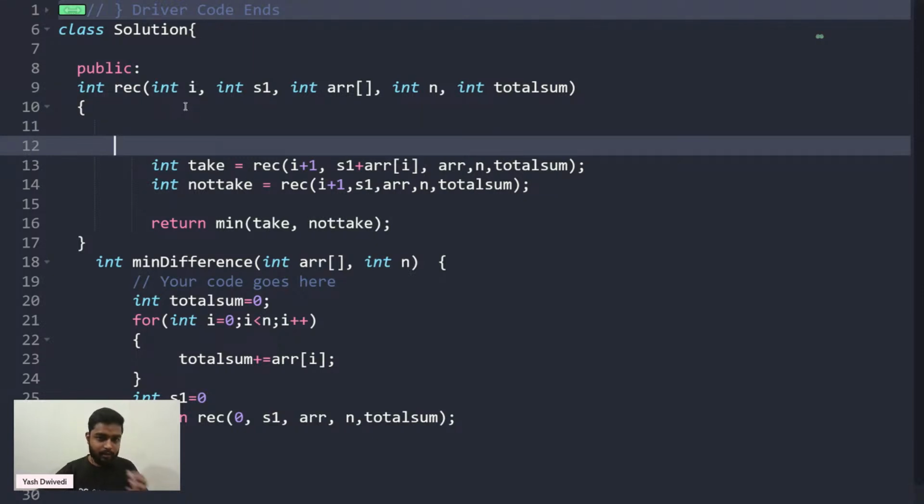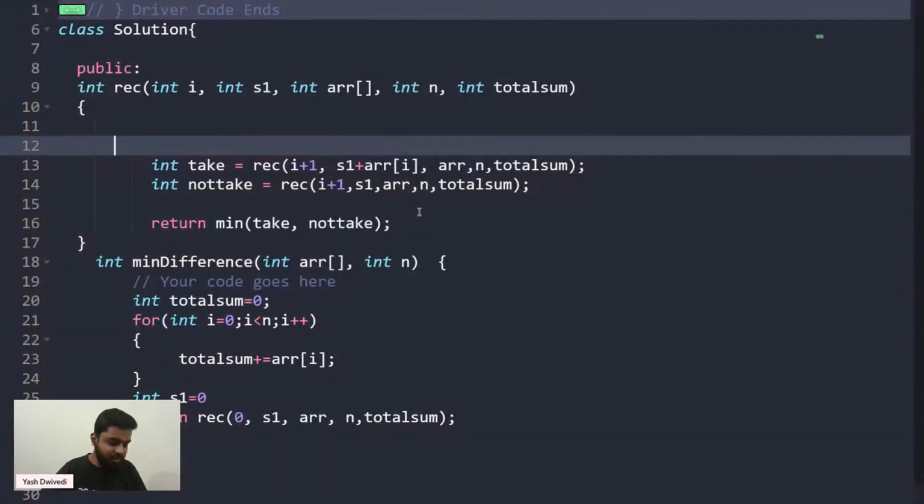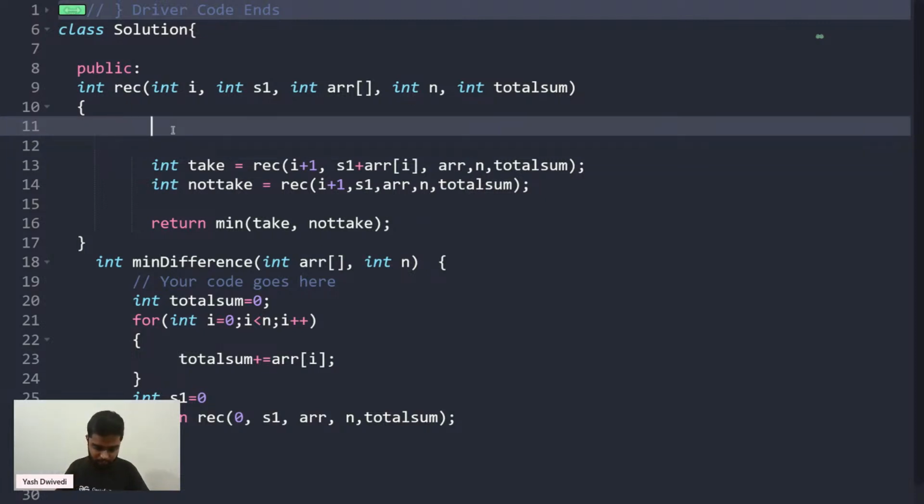Not take is not clear? Okay, why is it not clear? I will tell you now, Rishit, where we will use it, because I have still not written the base condition. Since this is recursion, we will do what?